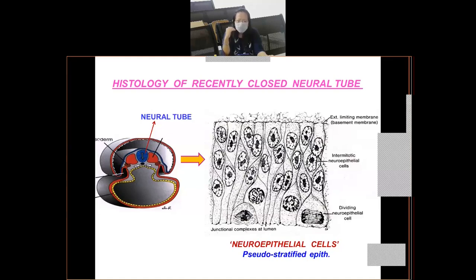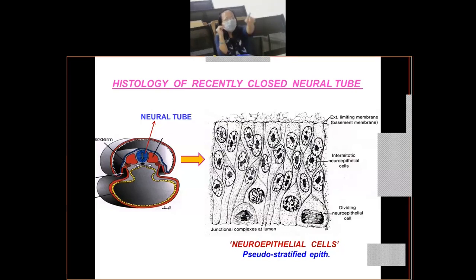They will form a pseudostratified epithelium. So they form a thick layer of pseudostratified epithelium, and these cells are called neuroepithelial cells. You can see this side of the wall is facing the lumen of the neural tube, and the other side is the opposite side, where you have the external limiting membrane or the basement membrane of the epithelium, right?